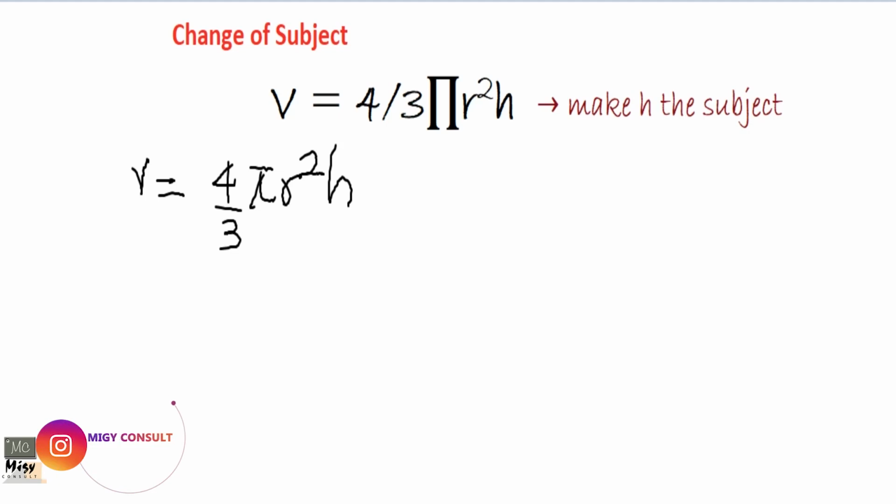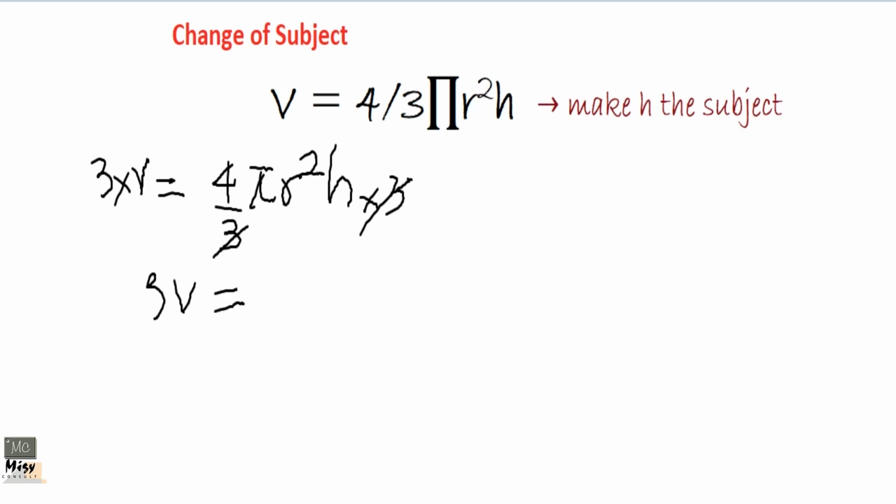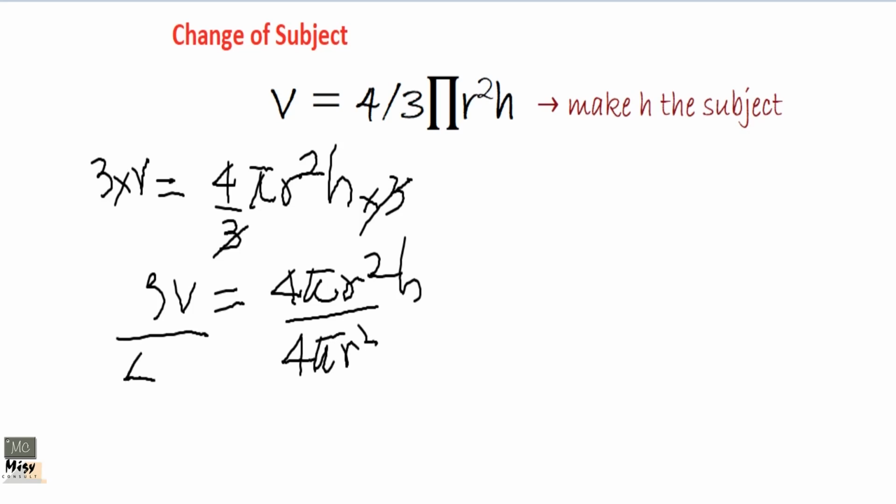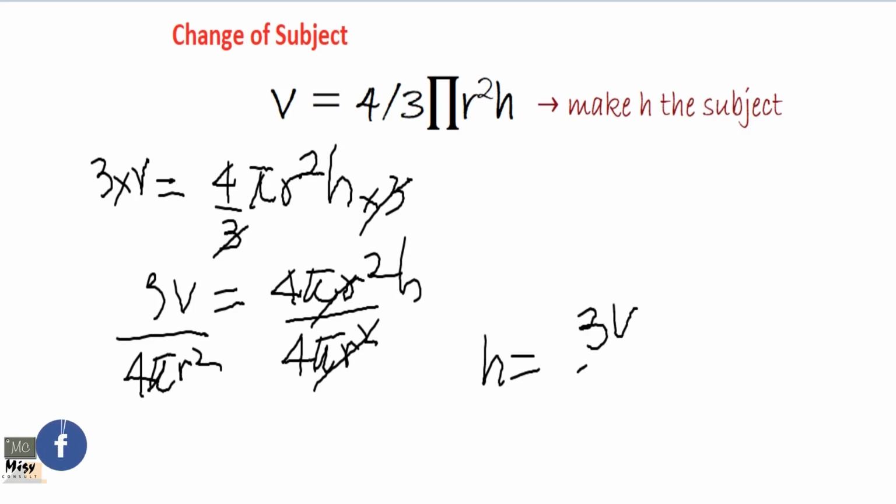Because it's only 3 here, you multiply here by 3 and you do the same thing on the other side, so the 3 gets rid of the 3, and you have 3v equals 4 pi r squared height. As simple as that. Now that everything is multiplying the h, you just divide through by 4 pi r squared, they cancel out, then you have h equals 3v over 4 pi r squared.